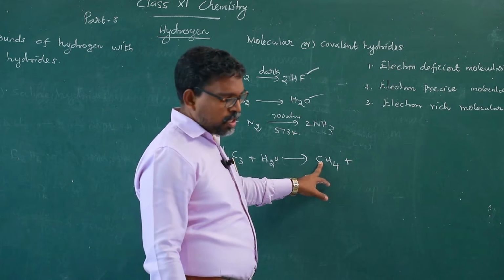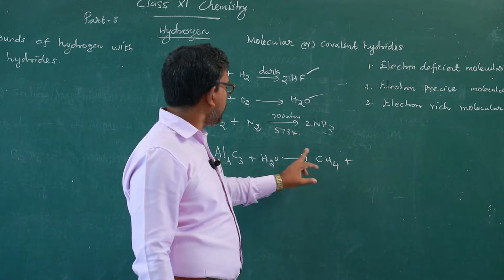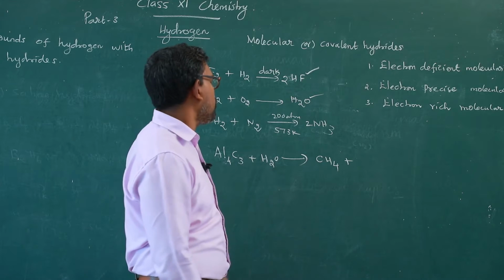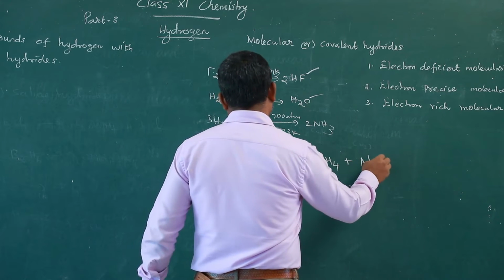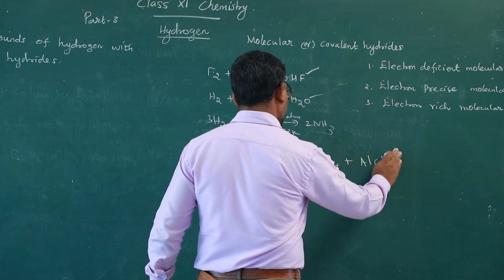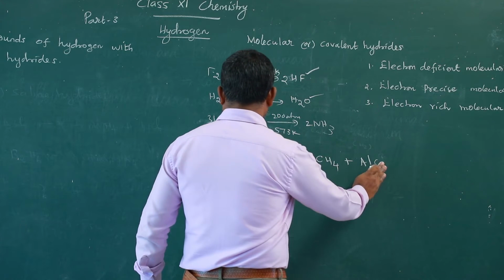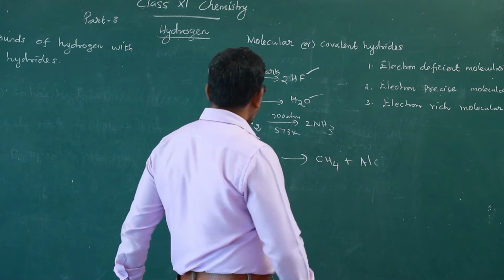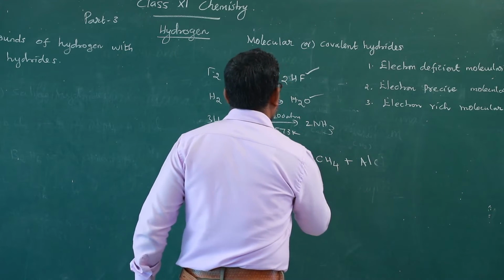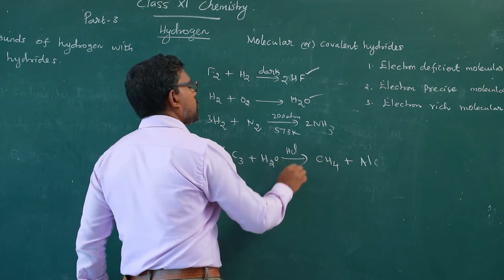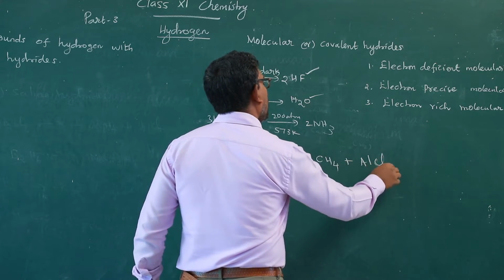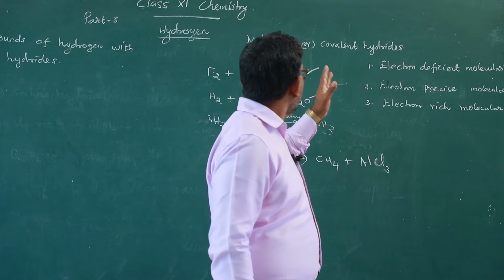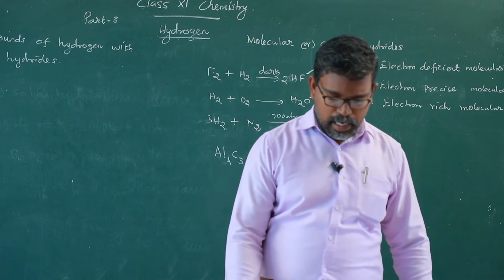It also gives aluminum chloride on hydrolysis when hydrochloric acid is added. So these are some molecular or covalent hydrides.